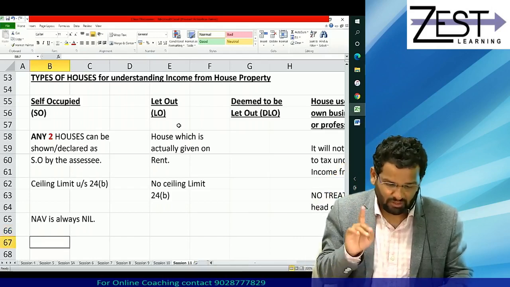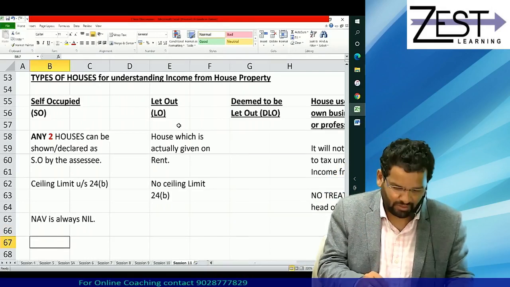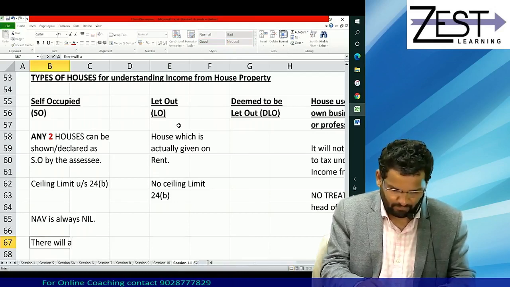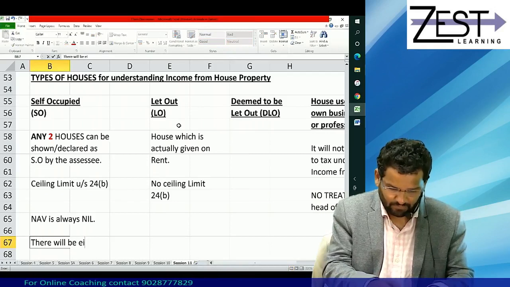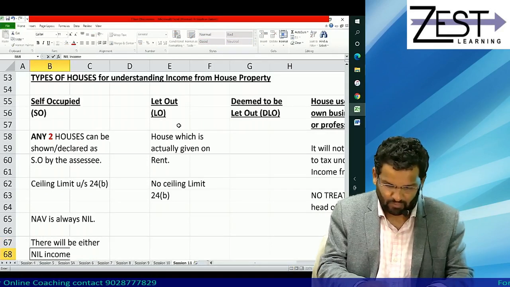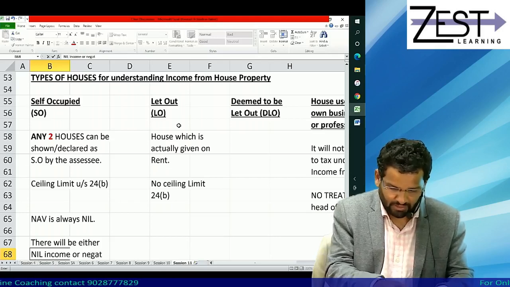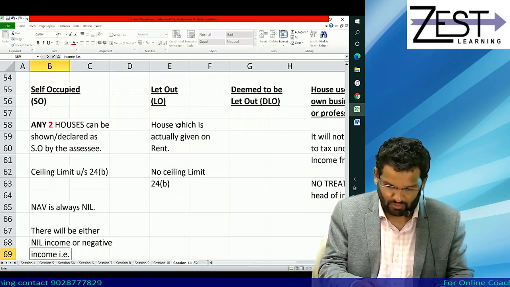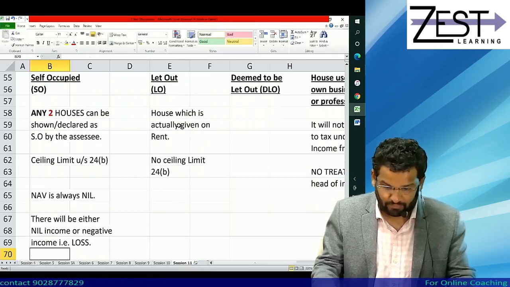So in short, in case of self-occupied property, there will be either, yes friends, nil income or negative income, that is loss. Is it good or bad?